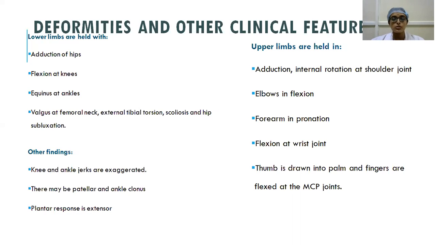And then, as we have seen, there will be scoliosis because one group of muscles will be in spasm, and hip subluxation will also be there because of the muscular imbalance. Because usually the pyramidal tracts are mostly involved, knee and ankle jerks are exaggerated, clonus is seen, and the plantar response is also extensor. And the upper limbs, as I told earlier, will be held in adduction, internal rotation at the shoulder joints, flexion at the elbow, forearm in pronation, and flexion at the wrist joint.